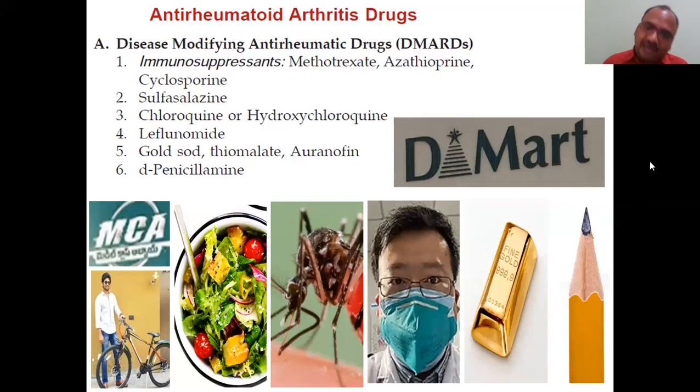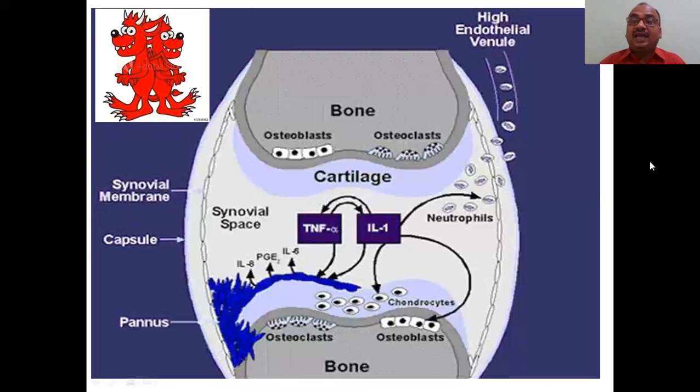DMARDs. Now we will see B, biological response modifiers. Here two devils are there. One devil's name is TNF alpha. The other devil's name is IL-1.